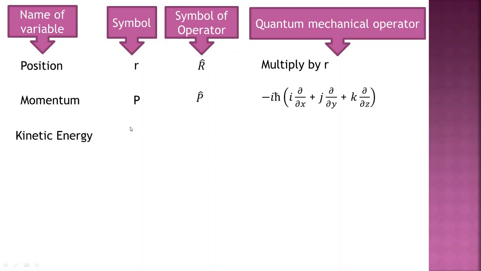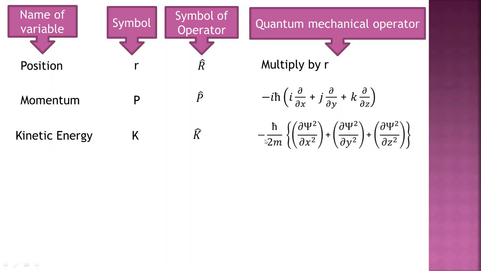Let's see the third property, kinetic energy. In classical mechanics, kinetic energy is represented by capital K. But in quantum mechanics, it is called the kinetic energy operator, and it is represented by K cap. This is the symbol of the kinetic energy operator. The corresponding equation is minus h cross upon 2m into d psi square upon dx square plus d psi square upon dy square plus d psi square upon dz square.